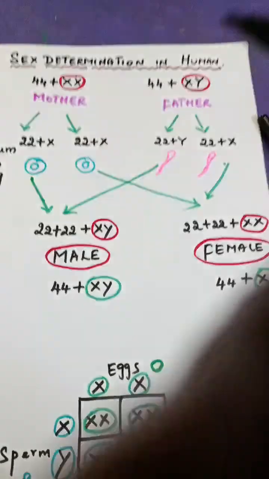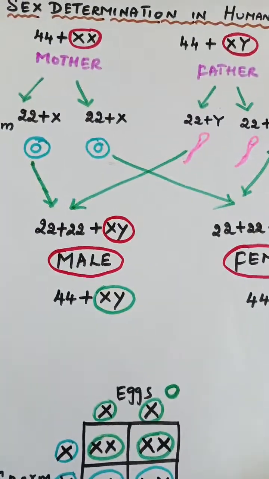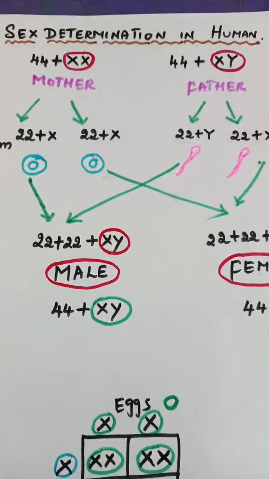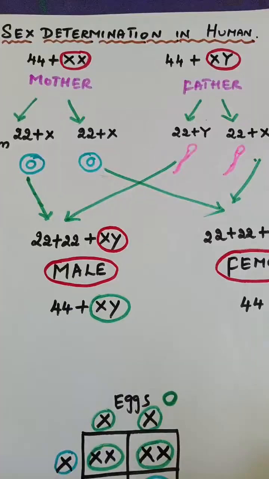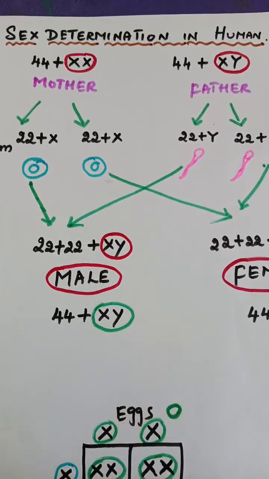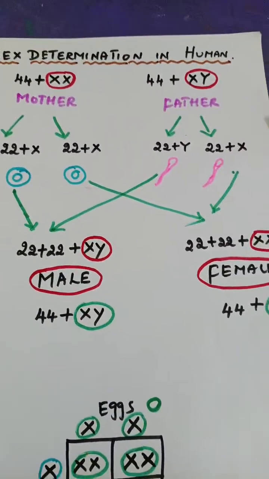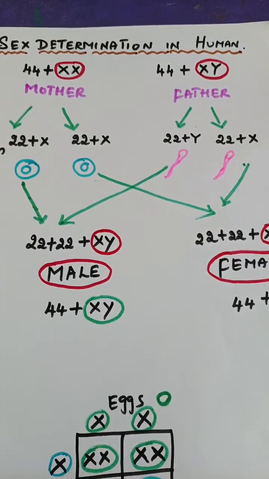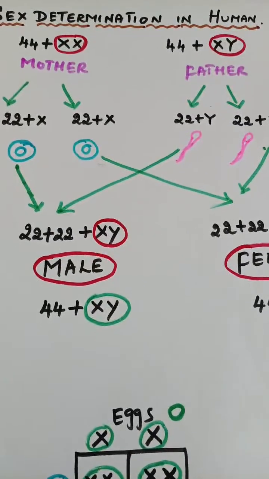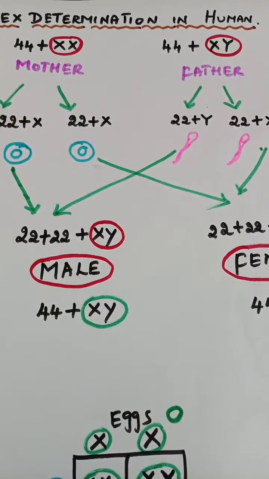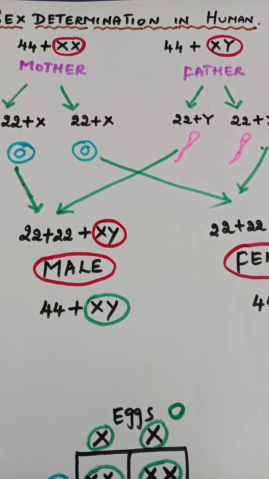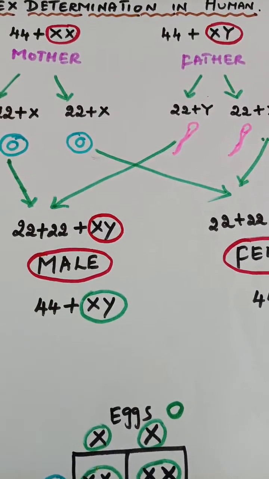Next, coming to the main picture of the topic, that is the sex determination in humans. Is that clear? So now listen, the sex determination in humans. I told you there will be the fusion of male and female gametes. Okay, so how will this fusion take place?